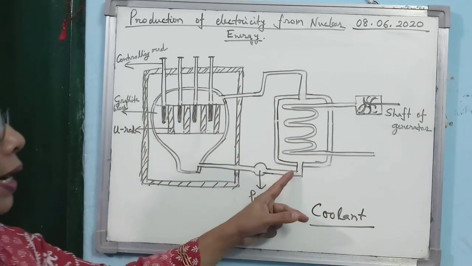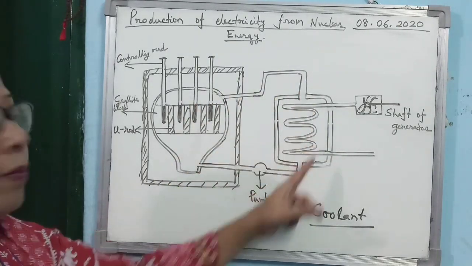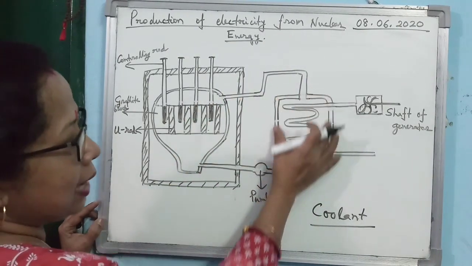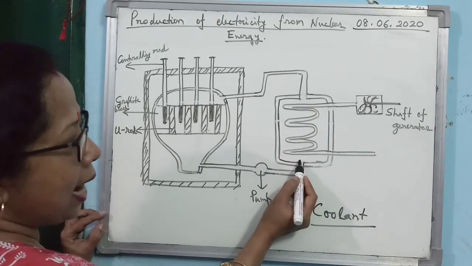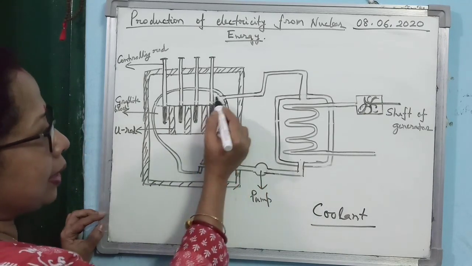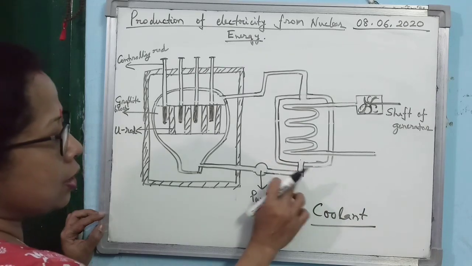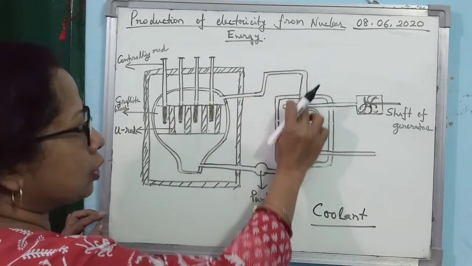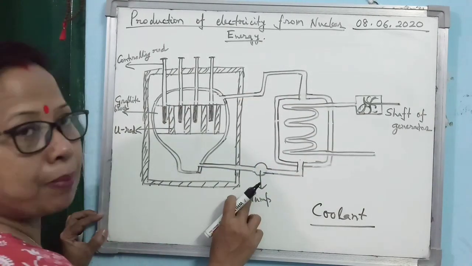Simple water is circulated. You see the path: this is another chamber within which there is a zigzag pipe, and from here it is coming, then this is the path, it is again coming to this chamber. So through this closed path, the coolant, which is nothing but water, is circulated by a pump.